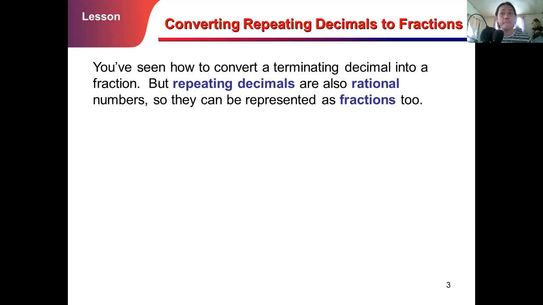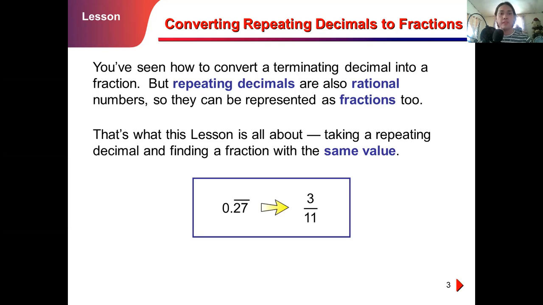Going back to our main focus in this video discussion, which is to convert repeating decimals to fractions. Again, repeating decimals are also rational numbers, so they can be represented as fractions too. That's what this lesson is all about: converting repeating decimals, or non-terminating decimals, into fractions. Taking a repeating decimal and finding a fraction with the same value. Example, 0.27, as you can see, the 27 has a vinculum or a bar on top of it.